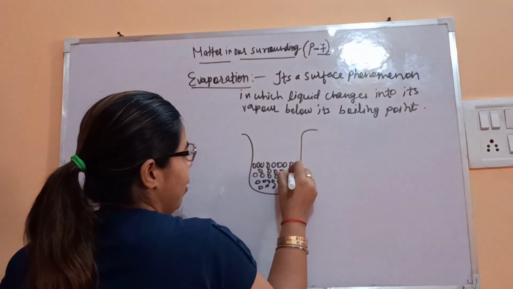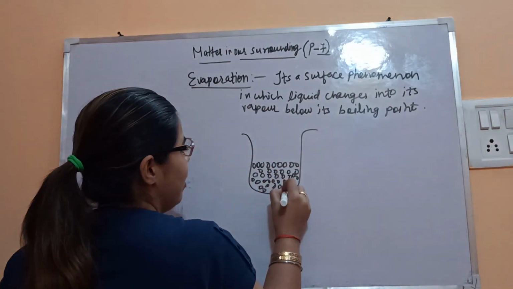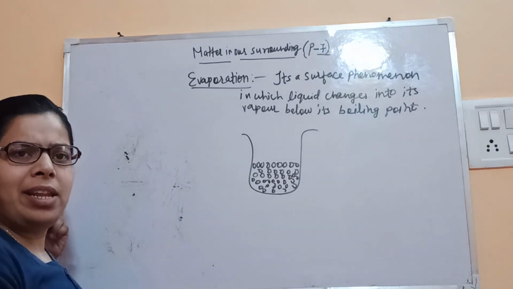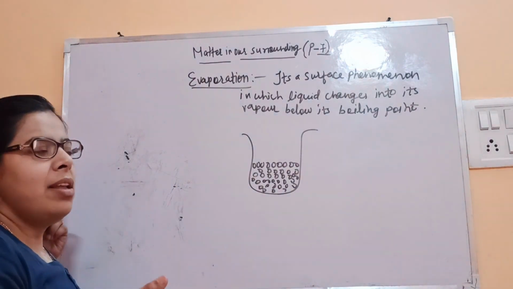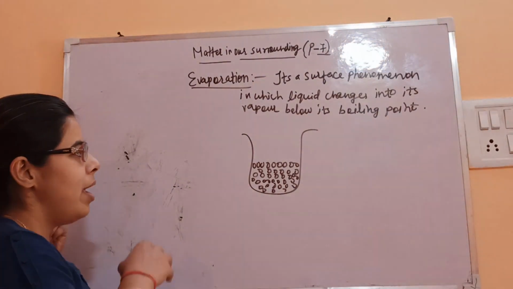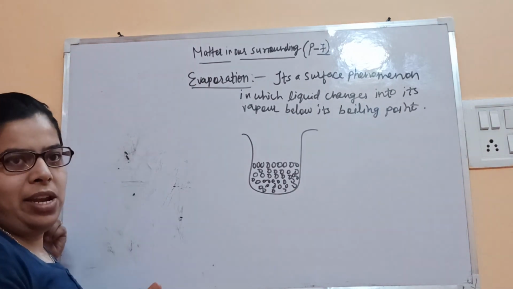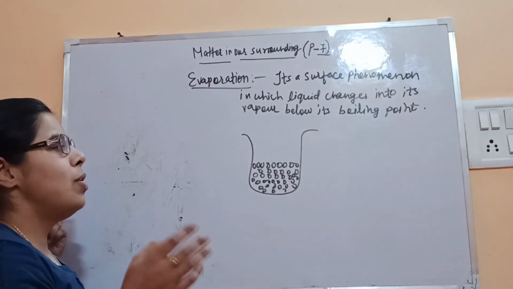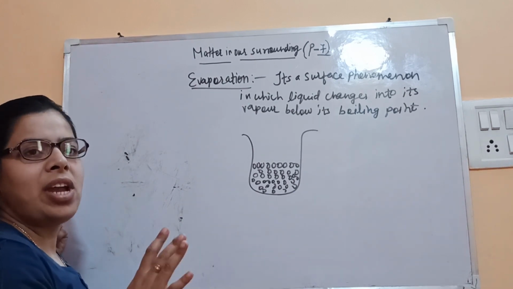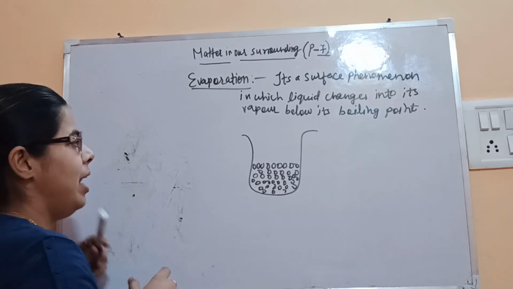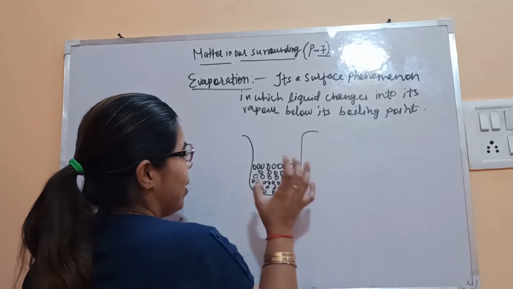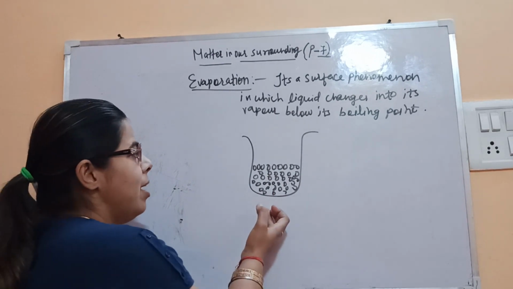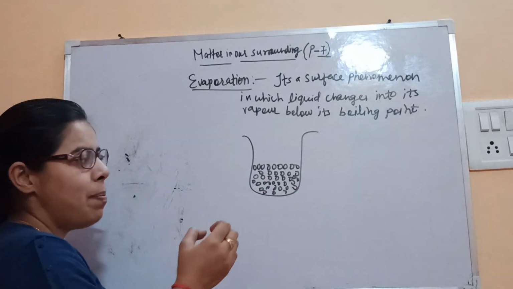Now we know that the particles of the liquid move continuously with kinetic energy. Every particle has its own kinetic energy, some have high kinetic energy, some have low, so on average we speak of the average kinetic energy of the particles of the liquid. We also know that the particles attract each other, so there is some force of attraction between the particles.